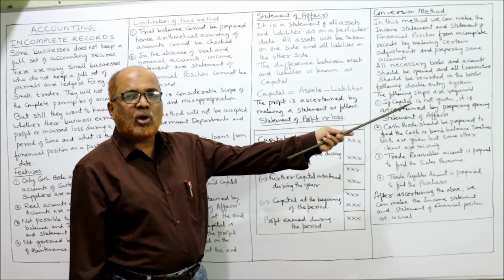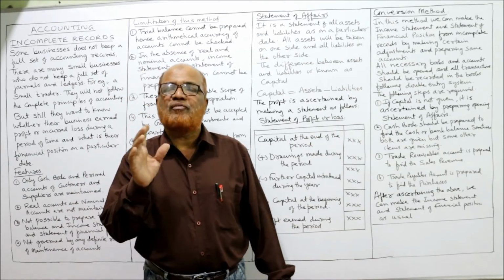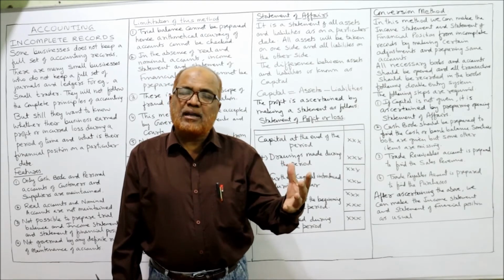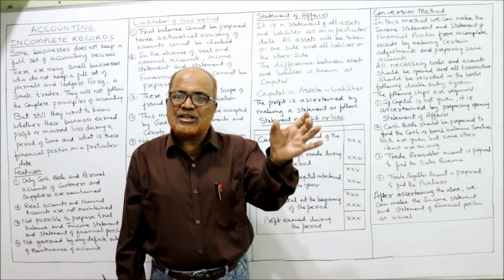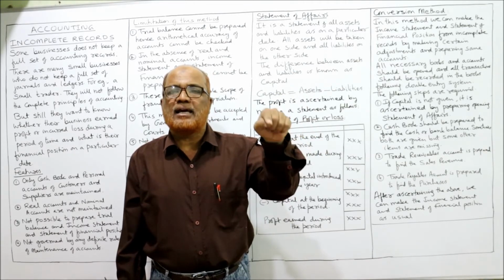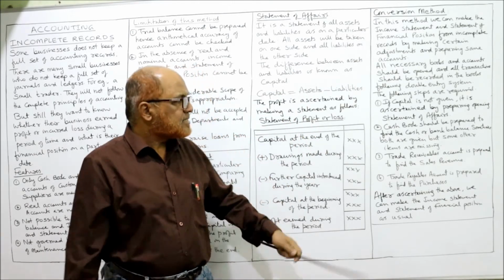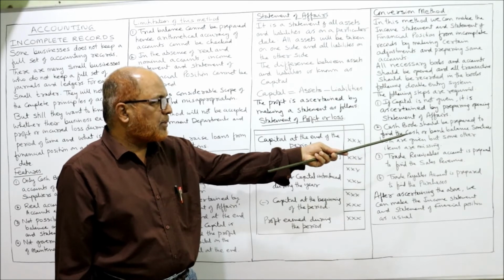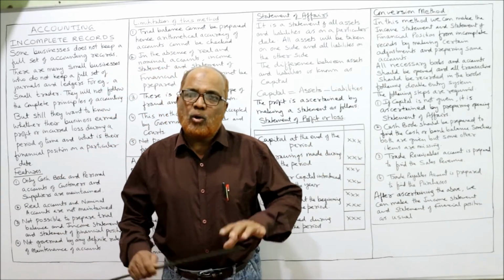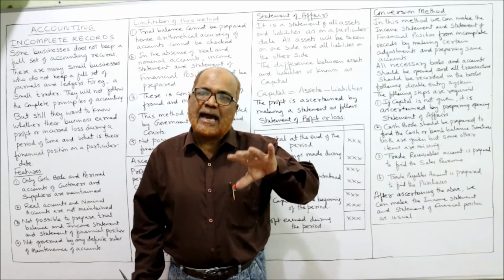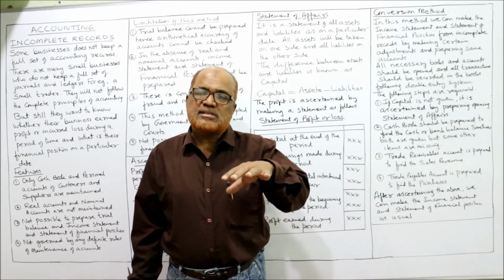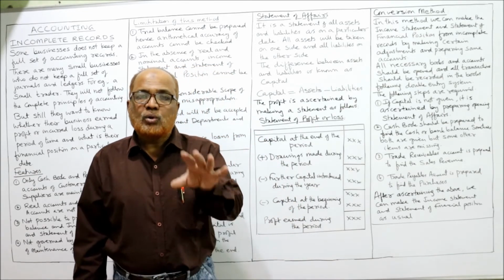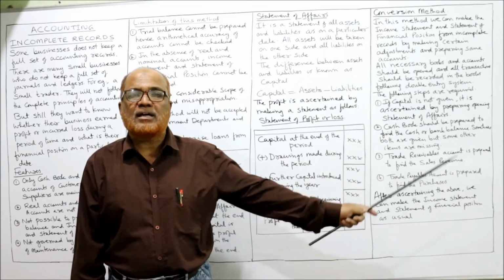First, if capital is not given, it is ascertained by preparing a statement of affairs at the beginning of the year. In some cases, the capital at the beginning of the year is not given, so we make a statement of affairs to find out the capital in the beginning. That is the first step. Second step, a cash book should be prepared to find out the cash and bank balance. Sometimes cash and bank balances are given but some other items are missing. So to find out those missing values, we have to make the cash book.